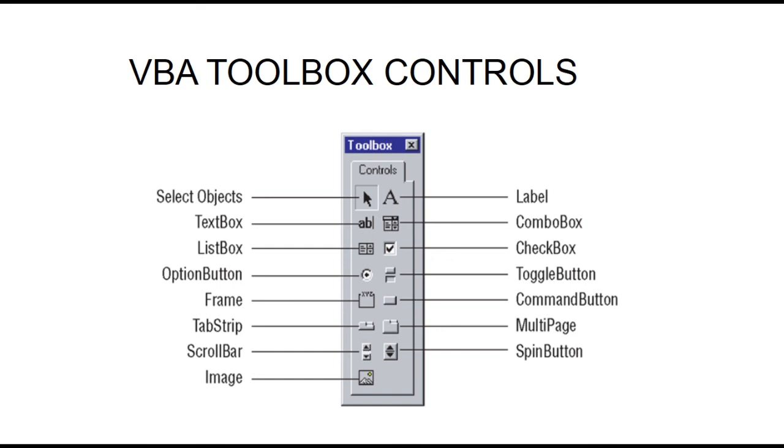Spin button. It is used to increment and decrement the numerical values and also to update the values of other controls in the form. Next is image. It is used to add a picture in the VB form. Rough edit. It is used to select a range of cells in Excel and to use the properties to control the selected text.